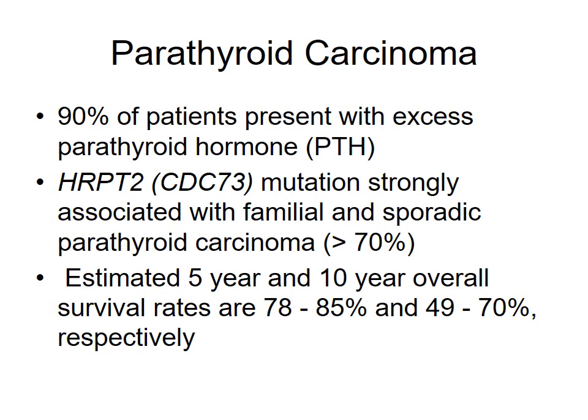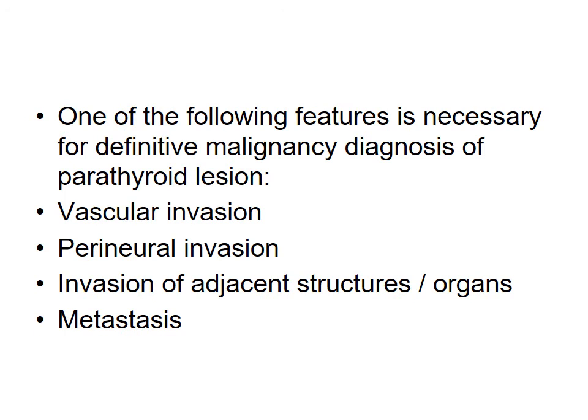The estimated 5-year overall survival rate is 78 to 85%, and the 10-year survival rate drops to 49 to 70%. One of the following features is necessary for a definite malignancy diagnosis of a parathyroid lesion: vascular invasion, perineural invasion, invasion of adjacent structures and organs, or metastasis to adjacent organs like lymph nodes.